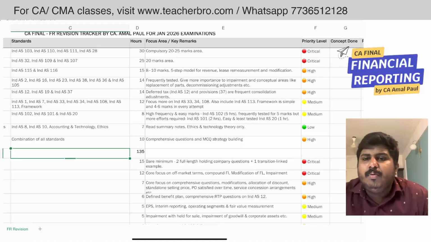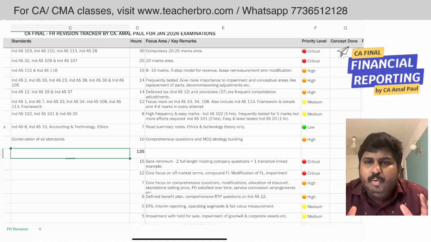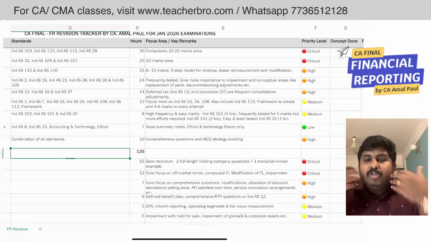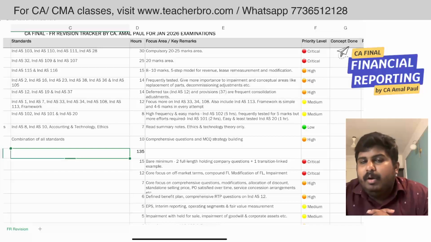And there is a standard which is regularly tested in the new syllabus, that is Ind AS 101, first time adoption of Indian Accounting Standards. Even though that standard is frequently tested, I ask you to spend very minimal time on it, because to do that standard you need knowledge of other standards also, and more effort is required. Even if you do 10 or 15 problems, you will not feel confident. So brush through the concept, do the problems in the study material and the previous examinations, that's it. Do not spend much time on Ind AS 101.